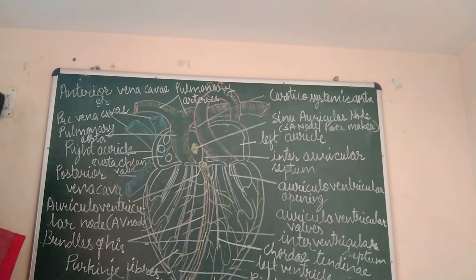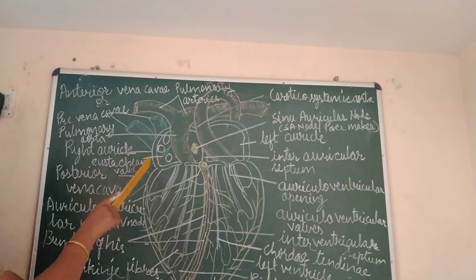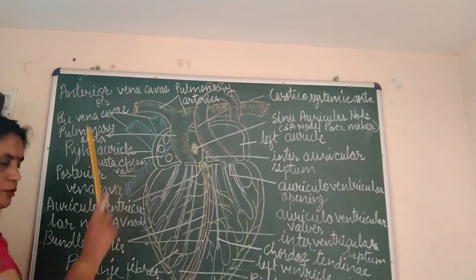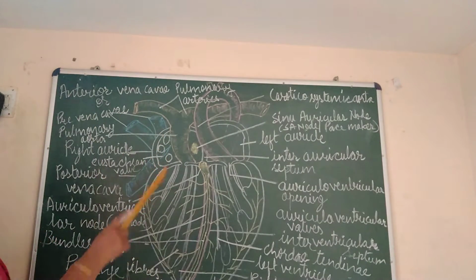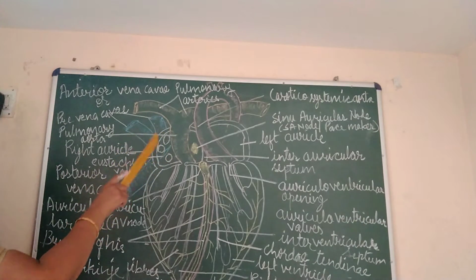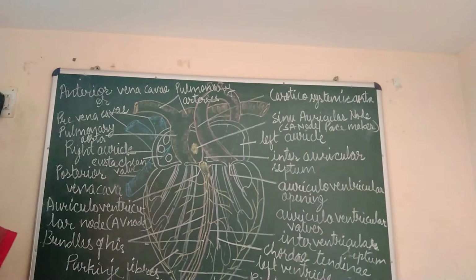Now we talk about the right auricle. In the right auricle, three vena cava open with separate openings. The openings of the vena cava are guarded by a valve called the Eustachian valve.